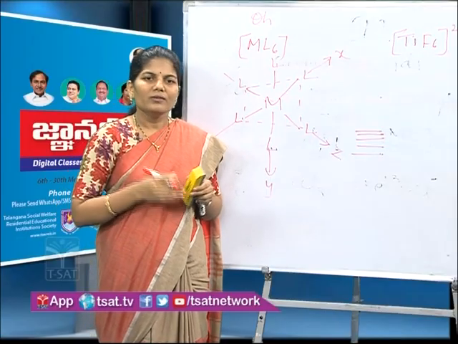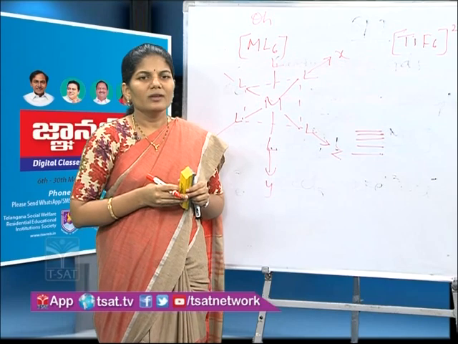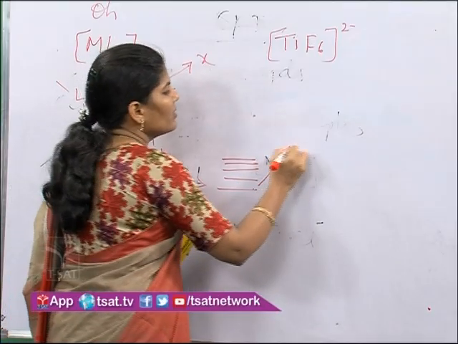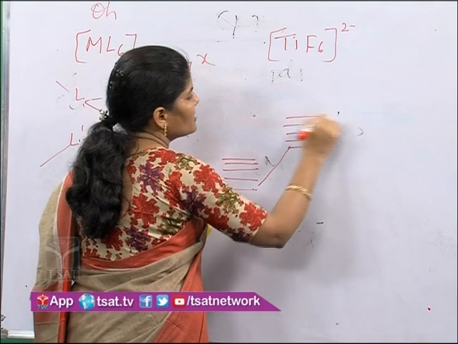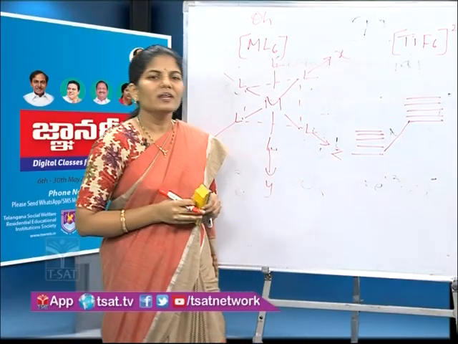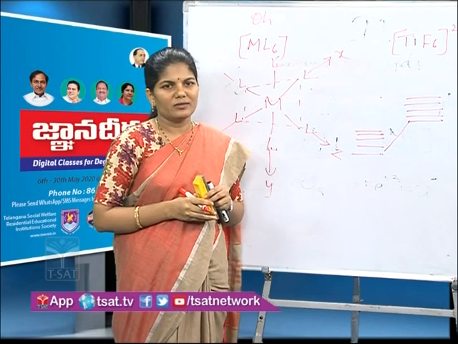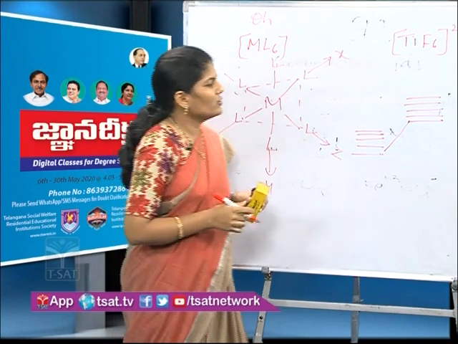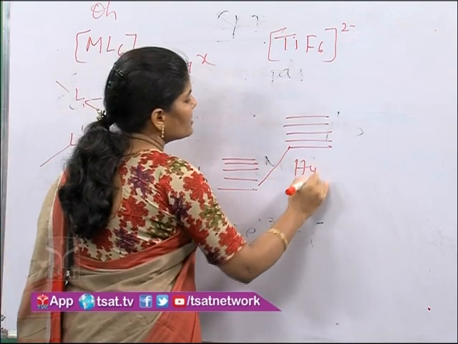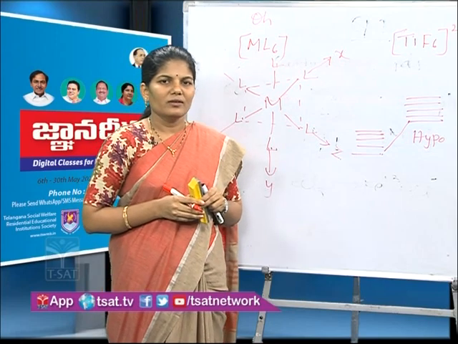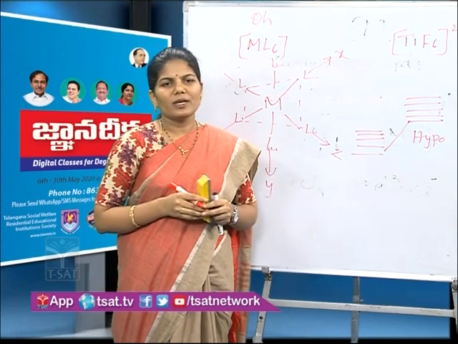Then because of repulsions, orbitals increase their energy, but still they remain degenerate because it is a spherical interaction from the ligands. This situation is called a hypothetical situation. It is not possible in complexes.